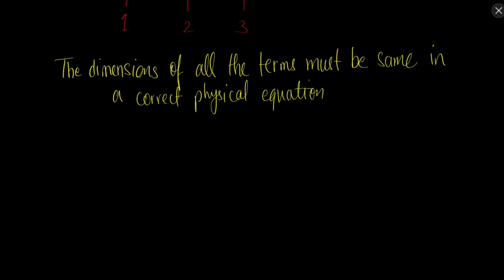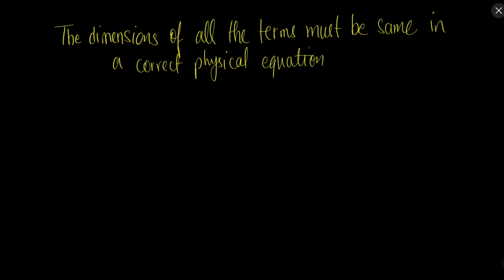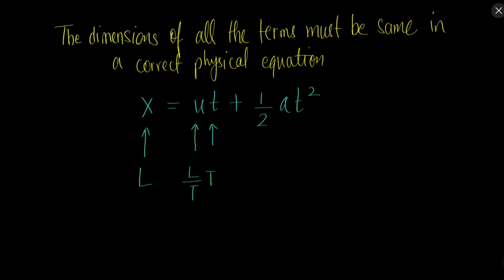For example, let's say x is equal to ut plus half at square. You might have heard about this equation in class 9. So what is the dimension of distance or displacement? It is length. Now this is velocity. The dimension of velocity is length upon time. Dimension of time is obviously time.